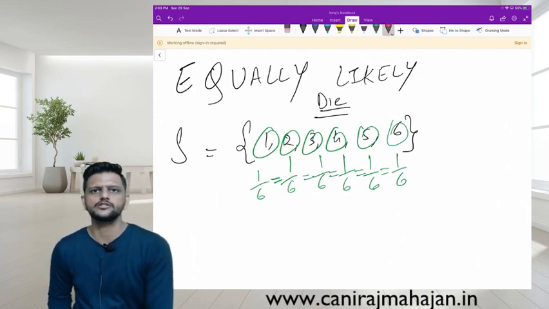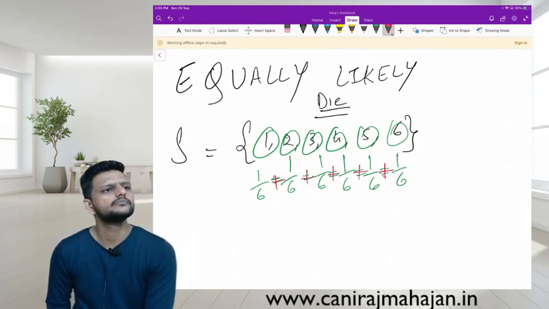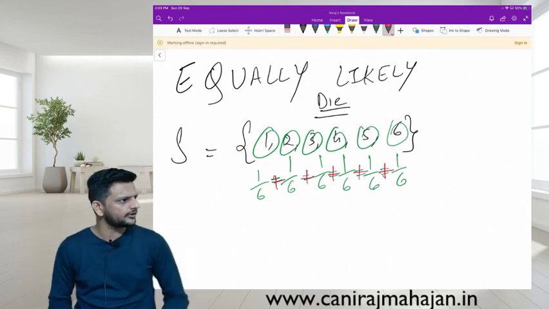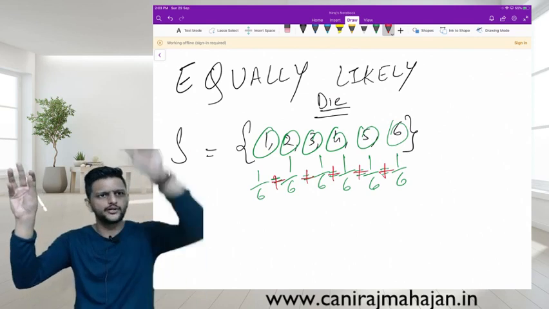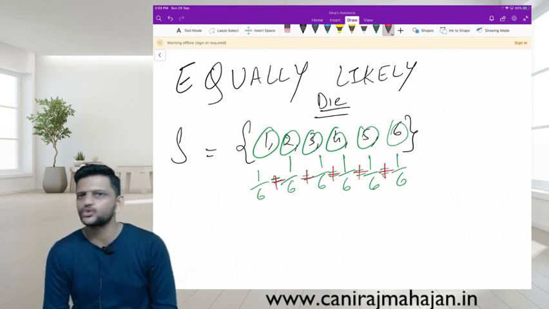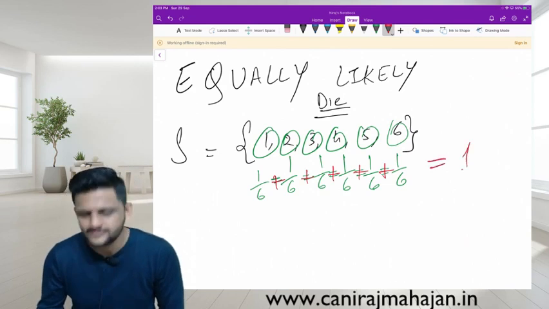When you add them up, they are mutually exclusive, as 1 is separate, 2 is separate, 3, 4, 5 and 6 as well. Add them up and you get the union, which comes to 6 by 6.